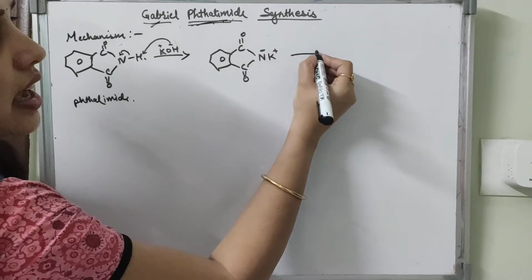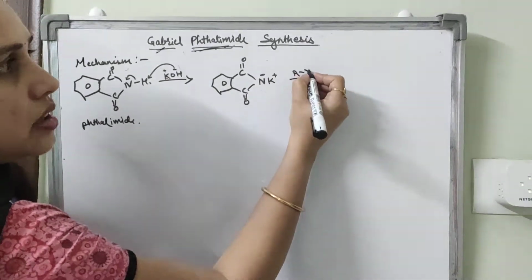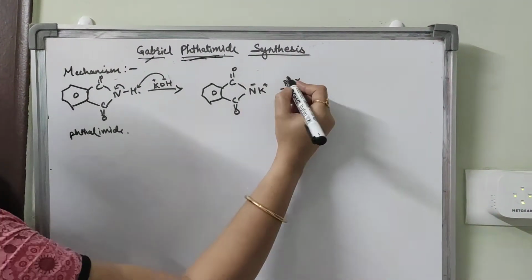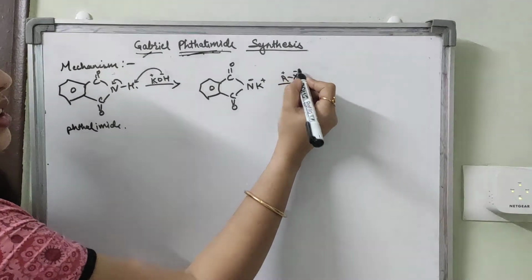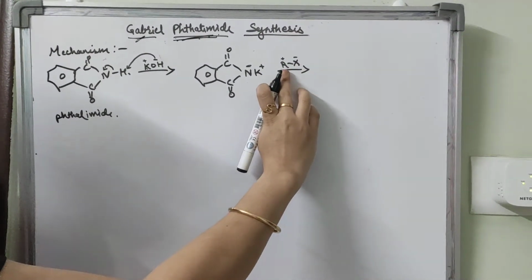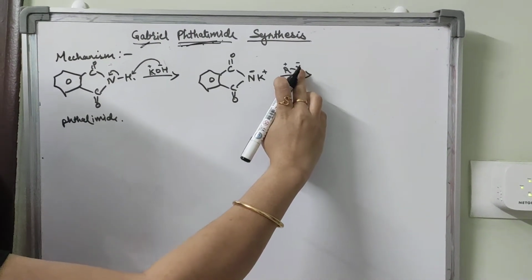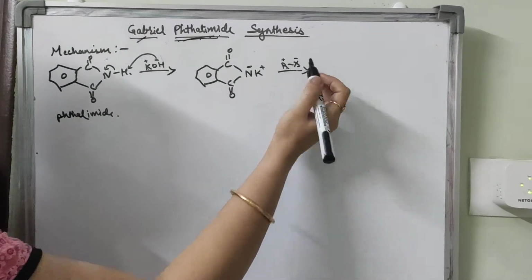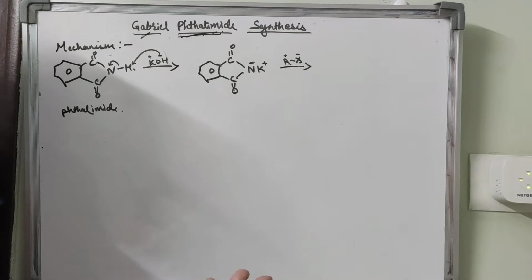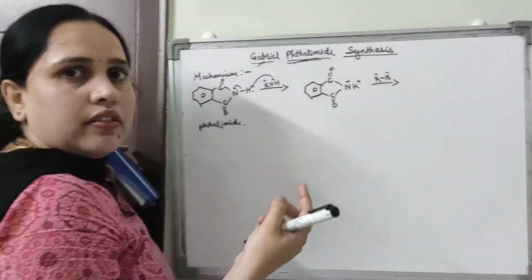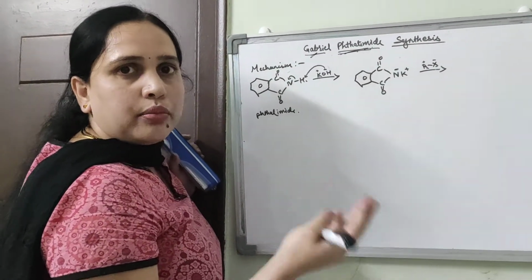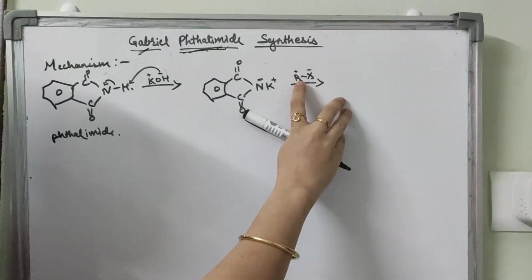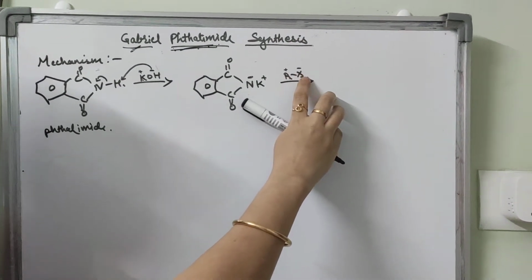So this again undergoes nucleophilic substitution with R plus X minus, which is an alkyl halide. The halide may be iodine, fluorine, chlorine or bromine, whatever it may be.